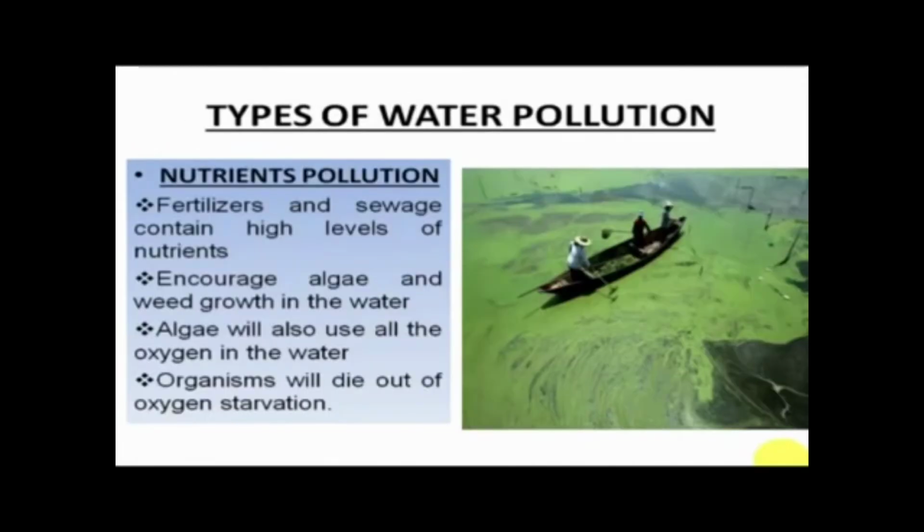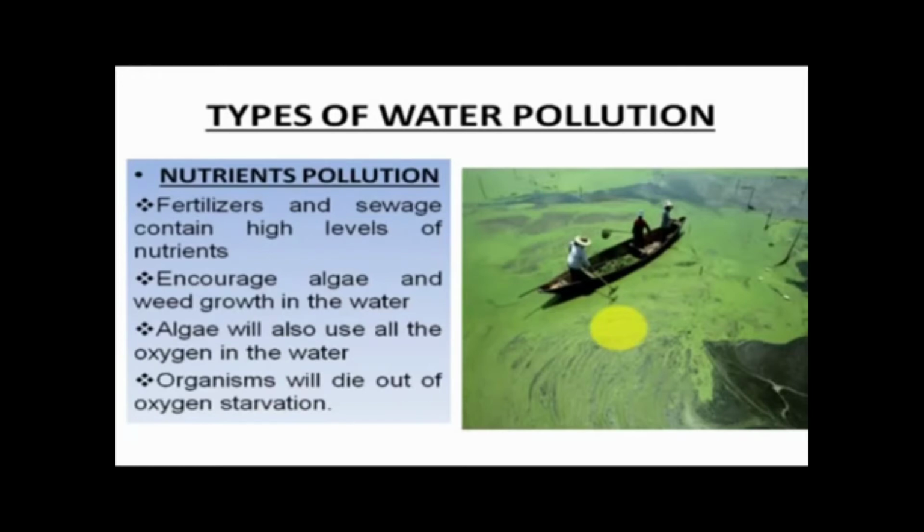Now, another type of water pollution is nutrient pollution. So what is nutrient pollution? Generally, these water bodies have a lot of microorganisms, right? And these include the aerobic as well as the anaerobic microorganisms. When too much of these microorganisms grow in the water, they easily use up most of the oxygen in the air, right? And you must have seen this green layer. So this is a layer of algae here. And this algae growth will take place. So this algae will use most of the oxygen.